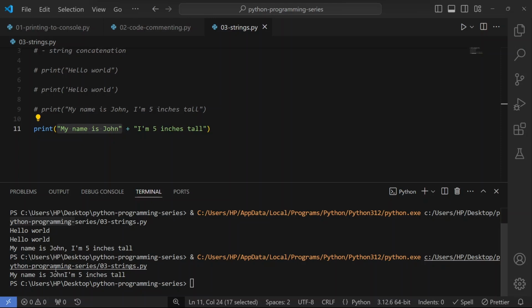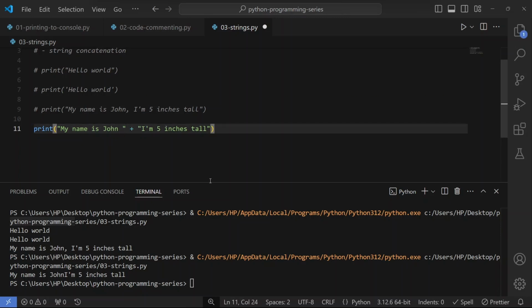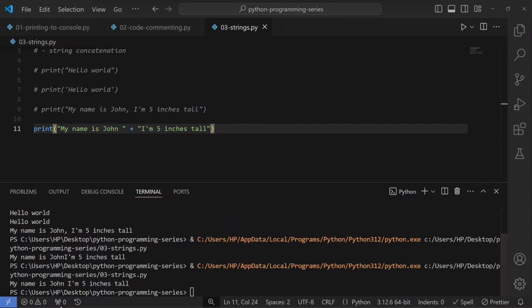You can achieve spacing in between the concatenated strings in different ways. The first method is you can add a space at the end of this string. So if you save this and run it again, then you are going to have a space in between. Another way is you can add the space at the beginning of this.